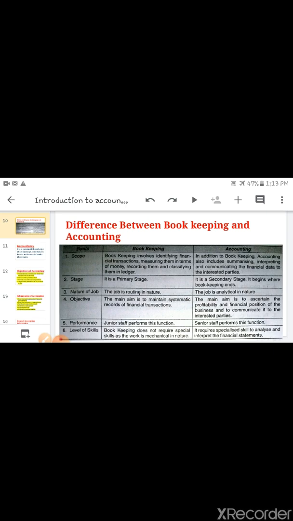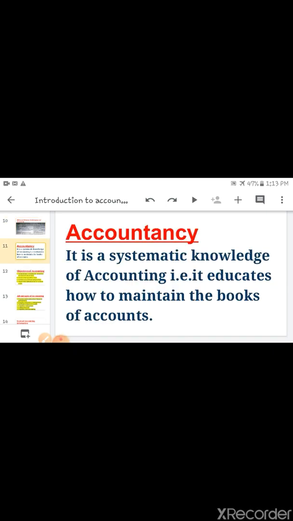Now next is accountancy. Accountancy is your subject. This you already know. So what does it mean? It is a systematic knowledge of accounting. That is, it educates how to maintain the books of account.